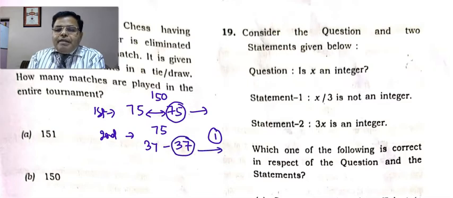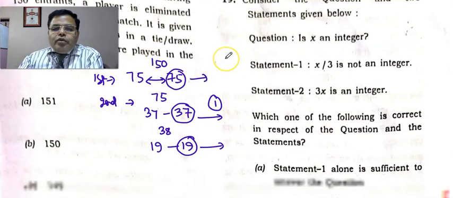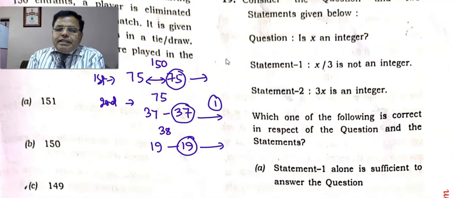Remaining 37 plus 1 is 38 people, and then 19 matches will be played with another 19, and that 19 will be eliminated again, right? So here 19 persons are there, and 9 from each team are played, but one is still left.